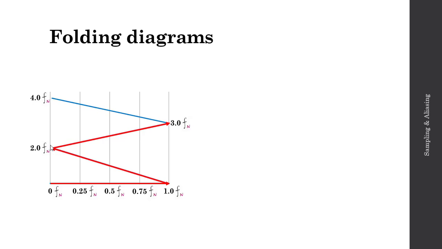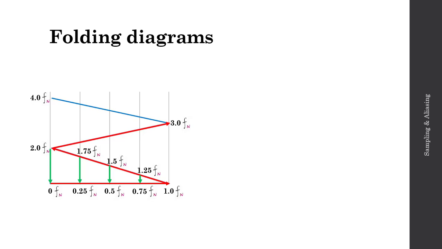For example, let's say I'm at 1.25 times my Nyquist frequency. I'll actually alias and fall down to 0.75 of my Nyquist frequency. So my alias signal will be 0.75 times that Nyquist frequency. If I'm at 1.5 times my Nyquist frequency, I'll alias and fall down from 1.5 down to an alias frequency of 0.5 times my Nyquist frequency. And this continues. If I'm at 1.75 times my Nyquist frequency, I'll alias down to 1/4 or 0.25 times my Nyquist frequency. Now when we get to 2 times a Nyquist frequency, we'll fold down to 0 Fn.